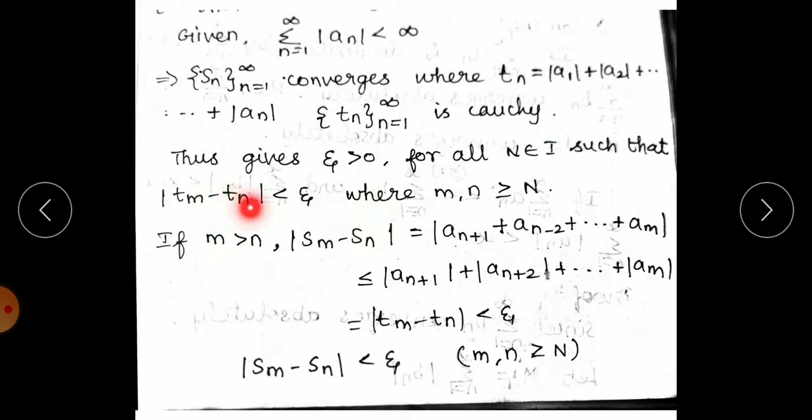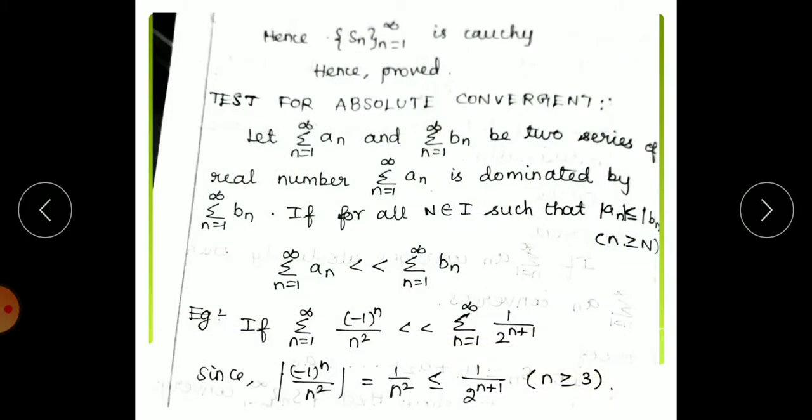Now if m is greater than n, then modulus of Sm minus Sn equals modulus of an plus 1 plus an plus 2 up to am, which is less than or equal to modulus of an plus 1 plus up to modulus of am. This equals modulus of Tm minus Tn, which is less than epsilon. Hence the sequence Sn is a Cauchy sequence, so summation an is a convergent series.